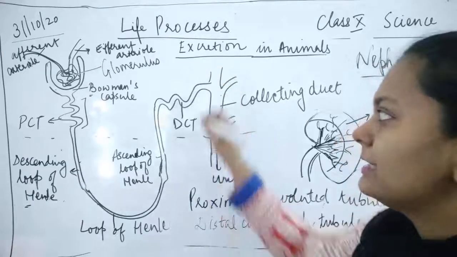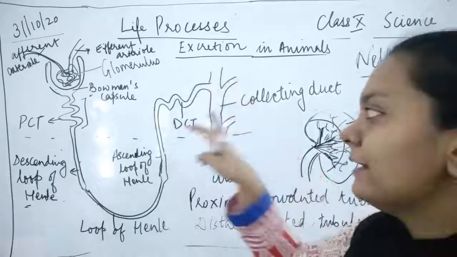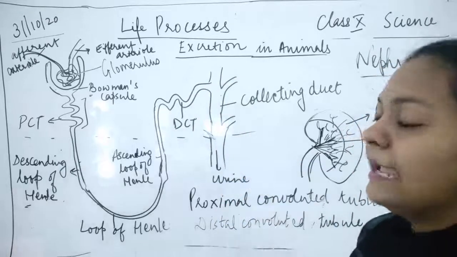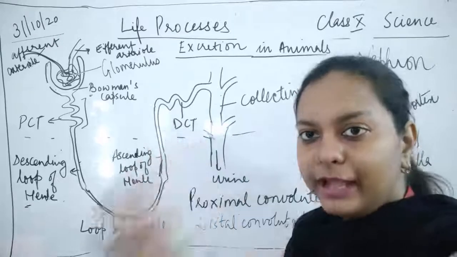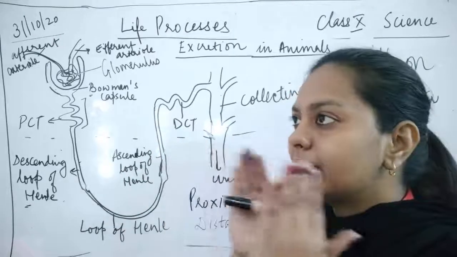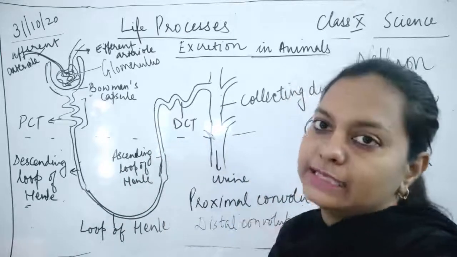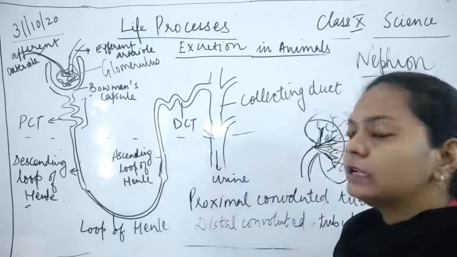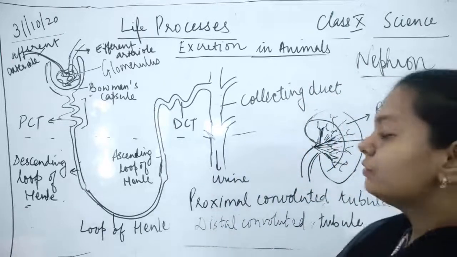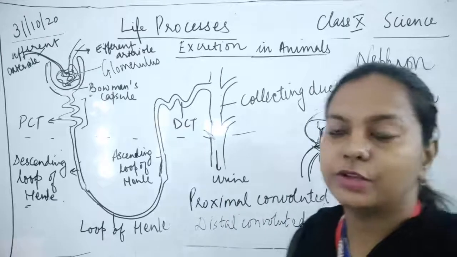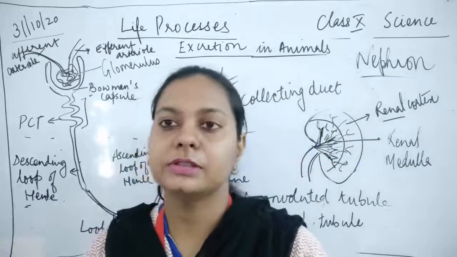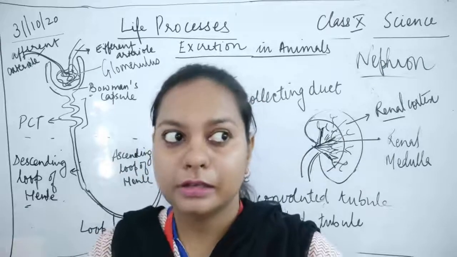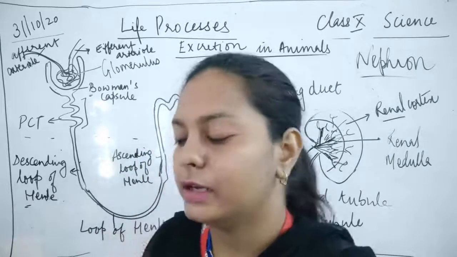Okay, and the last, this distal convoluted tubule is going to enter inside the collecting duct, a broad tubule which is known as the collecting duct. This helps in the storage of the urine, and this helps in the passage of the urine to the ureters. Okay, so this is the complete structure of the nephron.